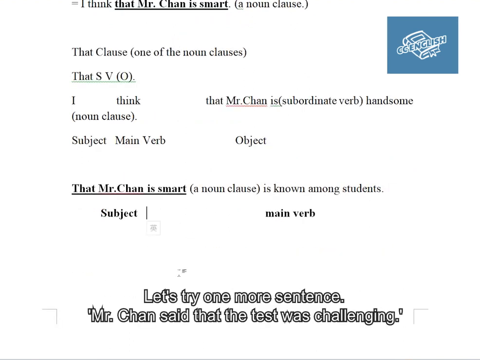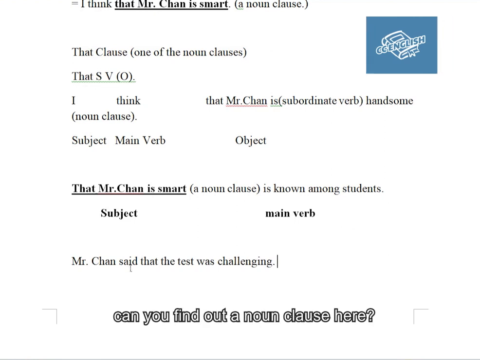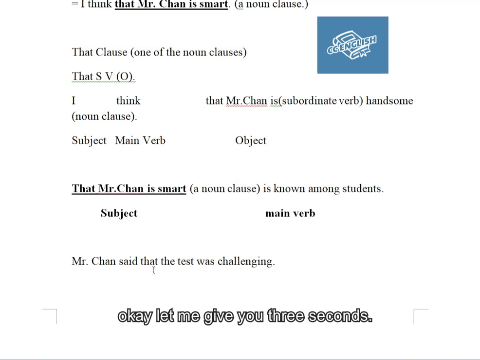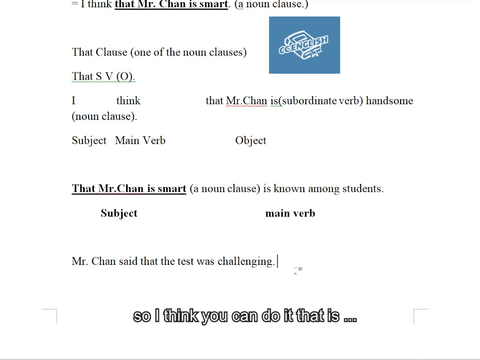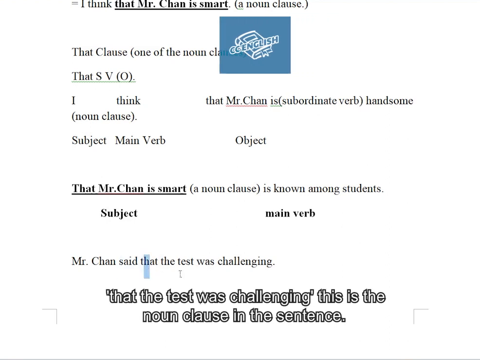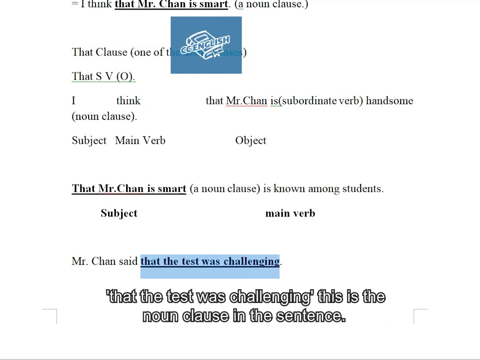Let's try one more. Mr. Chen said that the test was challenging. Can you find the noun clause in this sentence? Let me give you 3 seconds. I think you can do it. It is "that the test was challenging." This is the noun clause of the sentence.